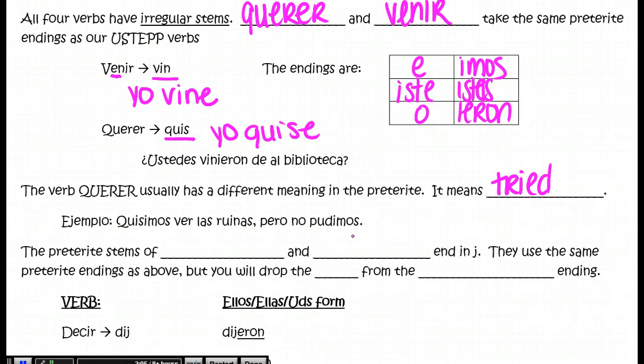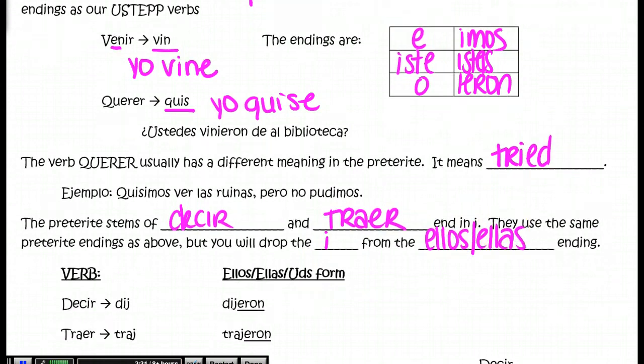Then we have the other two verbs, which are decir and traer. And these two verbs are going to end in J. The stems of these verbs will end in J. So they use the same preterite endings as above, so the a, iste, o, imos, istes, and ieron. But you're going to drop the I from the ellos, ellas, ustedes form because you already have a J there.